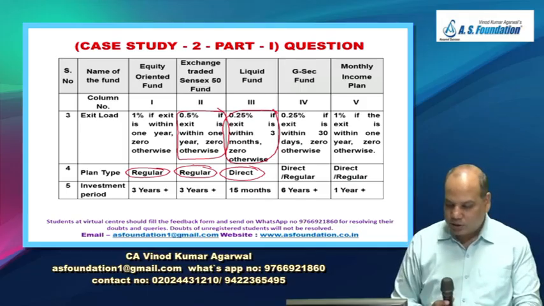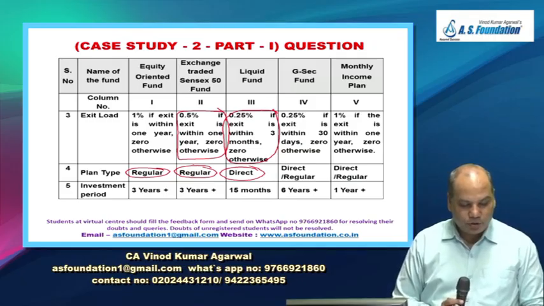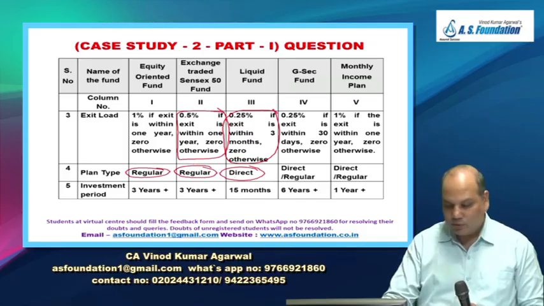Okay, so read the answer number 5 in your book. In column number 1 and 3, both direct and regular should be available. Okay, direct and regular should be there in 1, 2, 3.